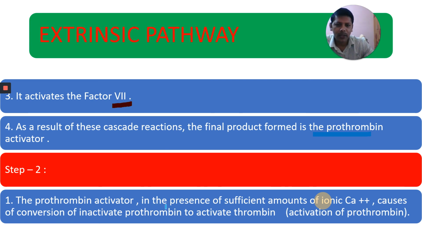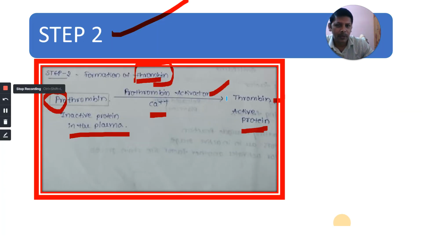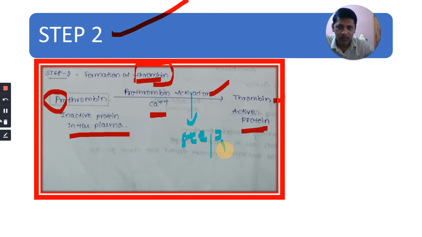The prothrombin activator in the presence of a sufficient amount of calcium ions causes the conversion of inactive prothrombin to active thrombin. You can observe this. Prothrombin, the inactive one, is converted to thrombin by the prothrombin activator formed in step 1. That's why if step 1 does not occur, prothrombin is not converted to thrombin. It is given in NCERT also.